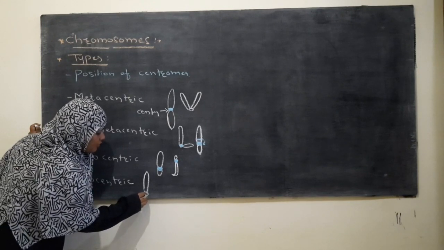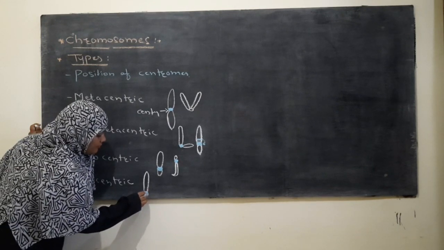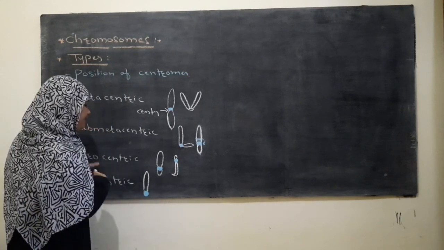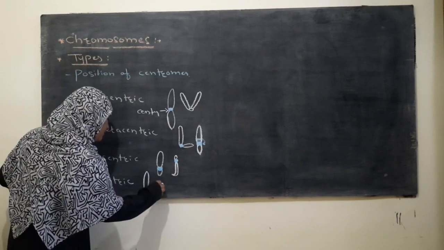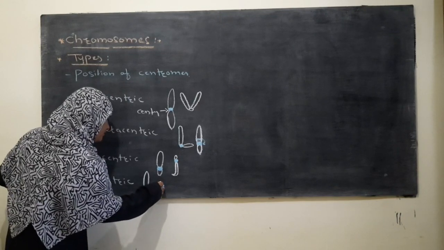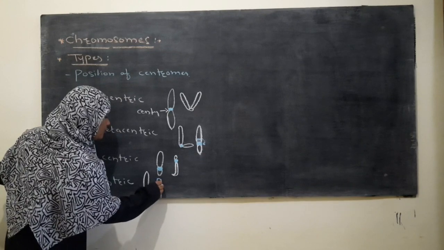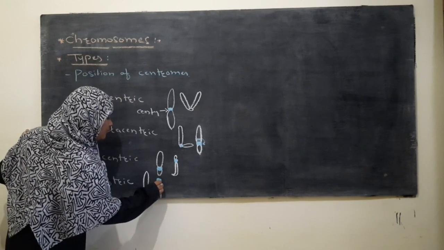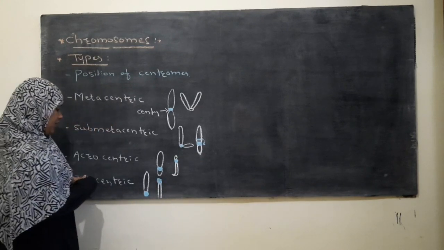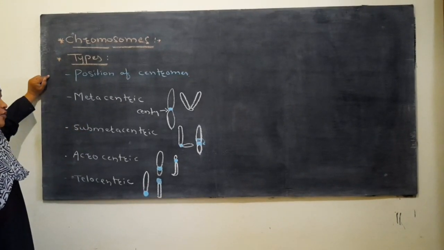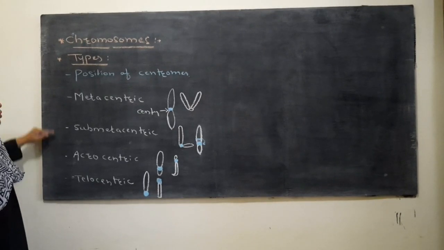This is the centromere. And only one arm appears, and it gives an I-shaped structure. So here, on the basis of the position of the centromere, there are four types of chromosome: